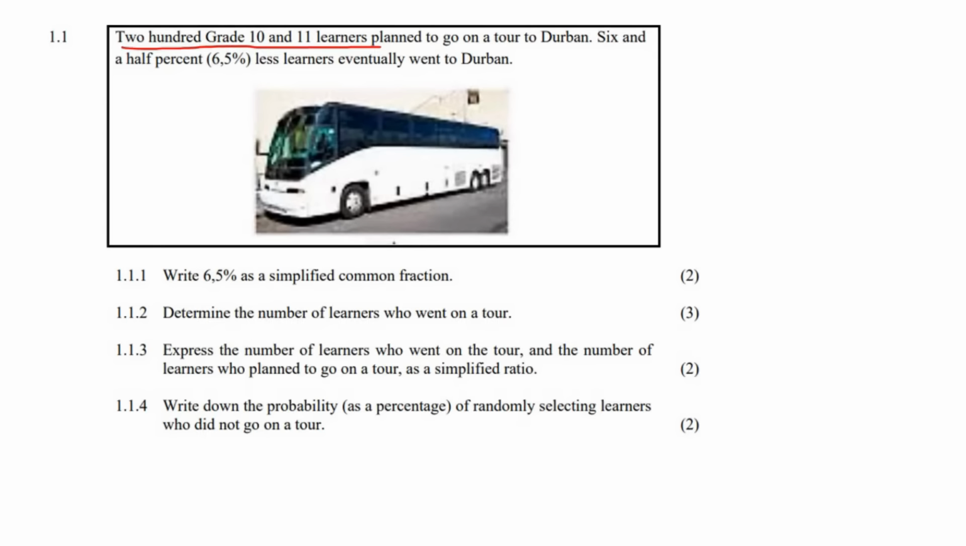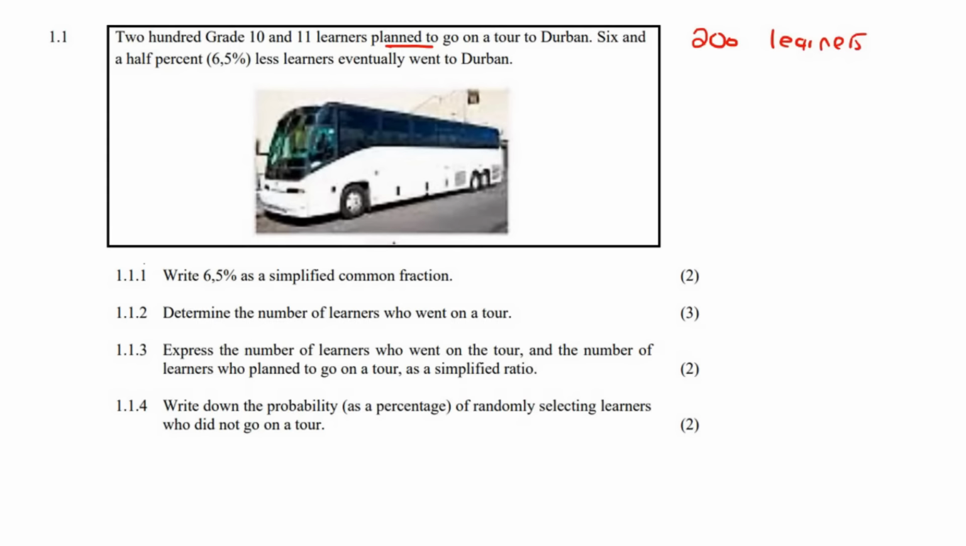Planned to go on a tour to Durban. 6.5% less learners eventually went to Durban. What does that even mean? Well, there were 200 learners originally. That's how many learners were supposed to go. They are the ones who planned. But maybe something happened. Maybe some of them had to go away, or maybe some of them could not afford to go on this trip. There could have been various things that happened. But 6.5% could not make it. Okay, so it says 6.5% less learners.